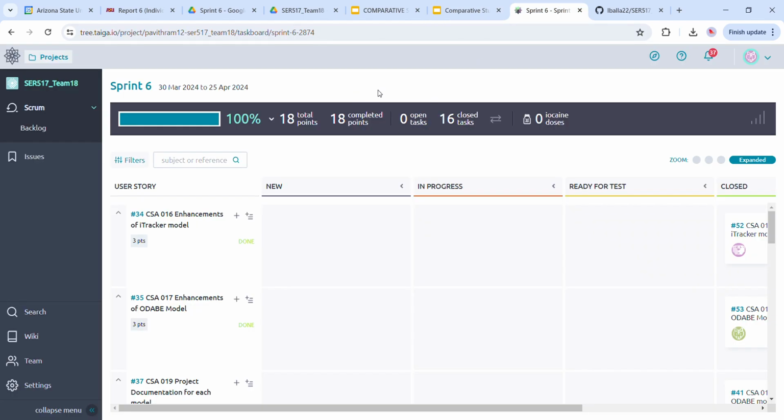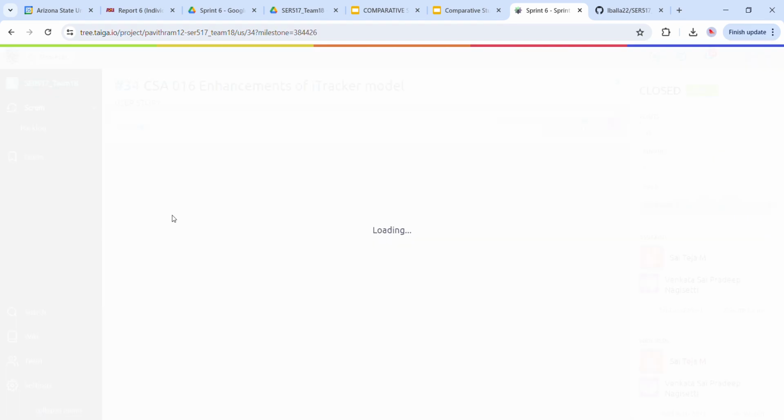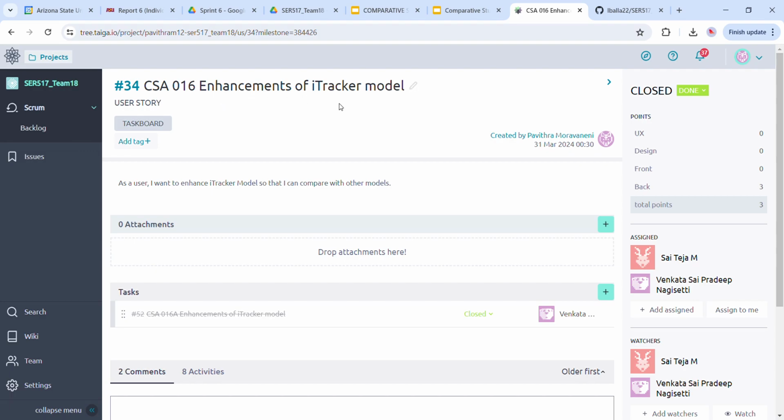For sprint 6, we have worked mainly on the enhancements, comparing the results of all three models, and documenting all the steps that we have followed to implement these models. So coming to sprint 6, these are the goals that we have finalized. The first user story is for enhancements of the eye tracker model.